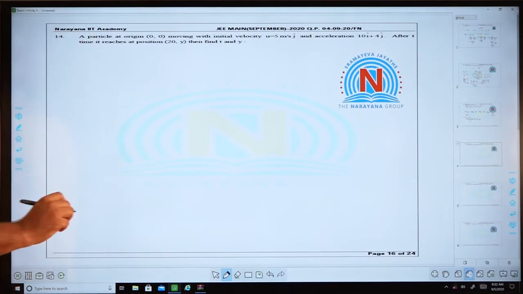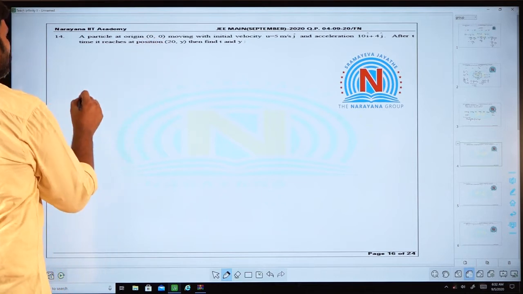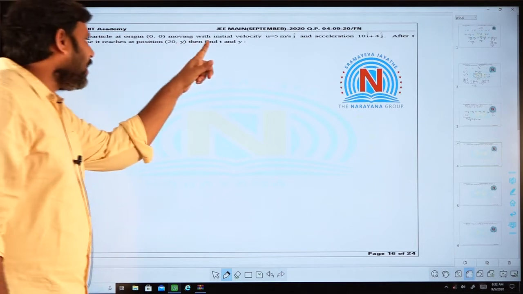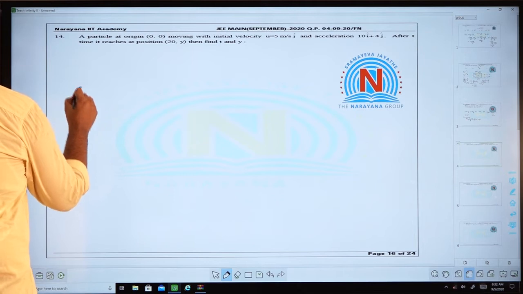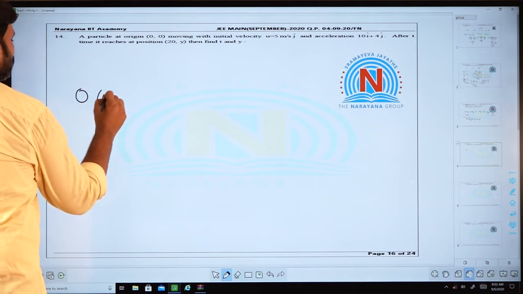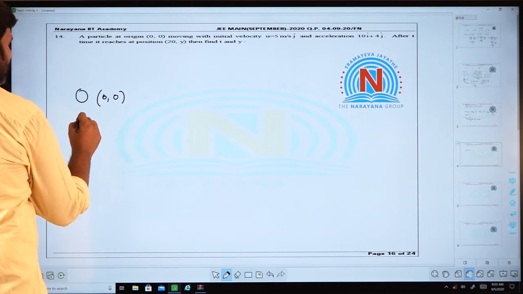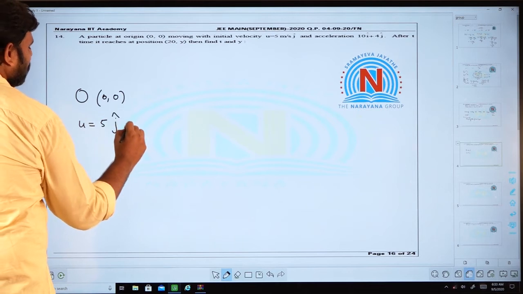It's from kinematics, and a particle is initially at the origin. So the initial position of the particle is 0, 0, and it was moving with some velocity 5 j cap in SI units.